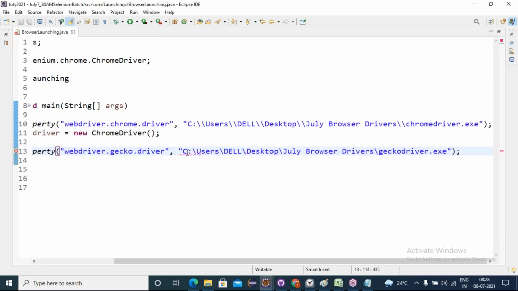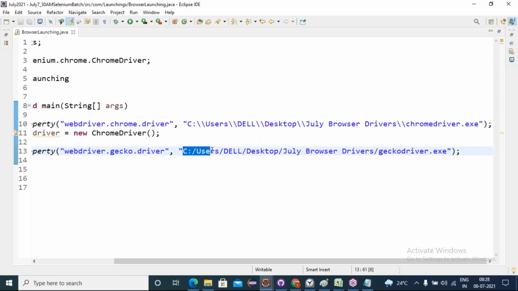Earlier I said when we get the error, give one more slash, right? So instead of giving one more slash, we can use a forward slash instead of a backward slash. That is also possible. I'm showing all the possibilities. Any one of them is okay.